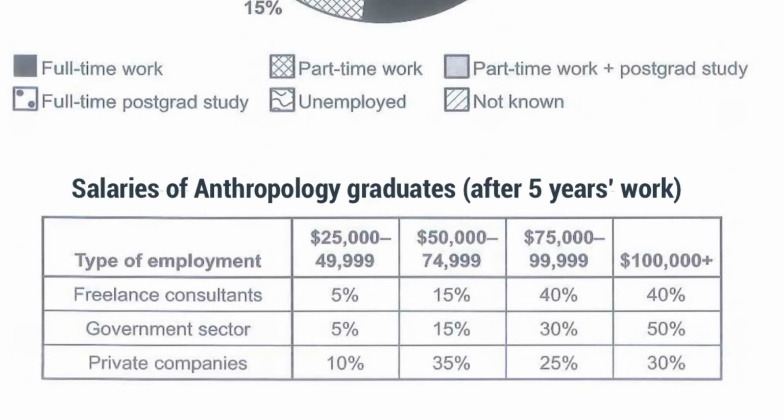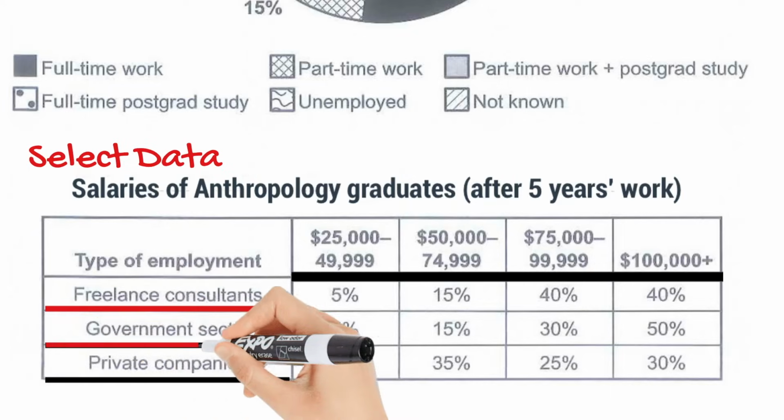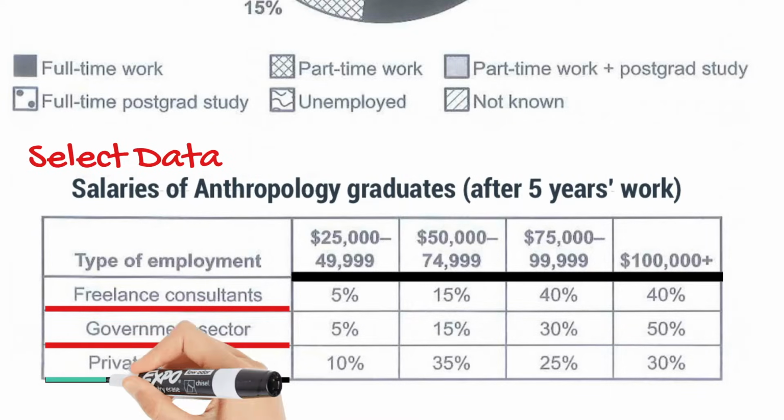Now the table. This table has a lot of data. The key to avoiding writing too many words is to select those that are important to report and ignore those that are unimportant. Think about it. What is this table trying to tell us? It compares the salaries of the graduates in 3 different sectors. Perhaps it's trying to make a point of which sectors pay well and which sectors don't. As you can see, these 2 sectors pay better than the last sector. The data we select should be able to help us illustrate this point of view.